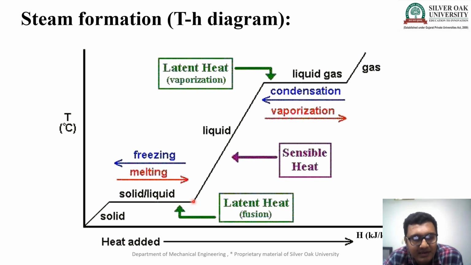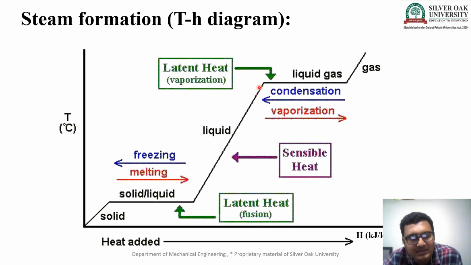Again I add heat, and the 0 degree water is converted into 100 degree water. That means the temperature changes, but the phase is liquid to liquid, so this heat is called sensible heat.